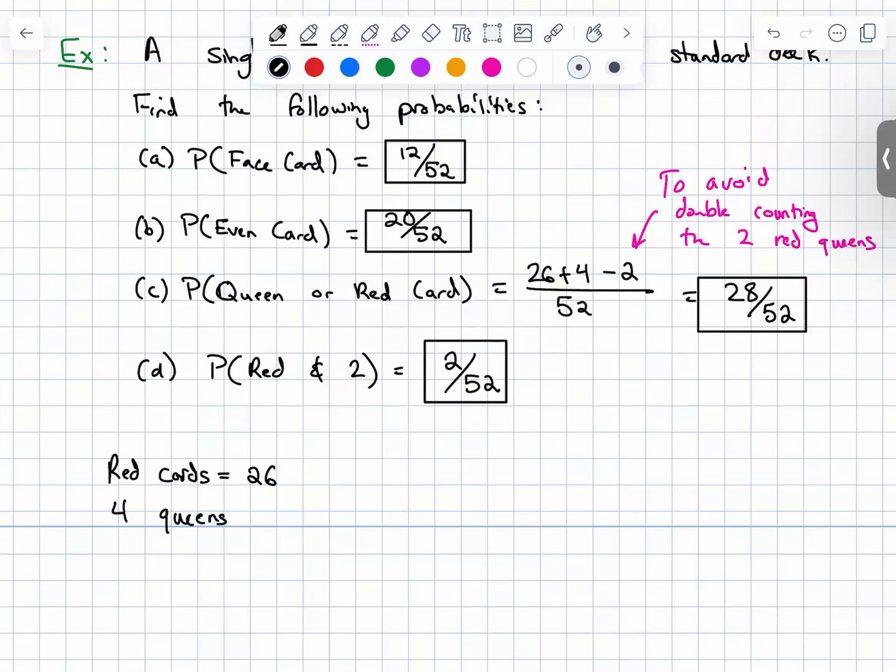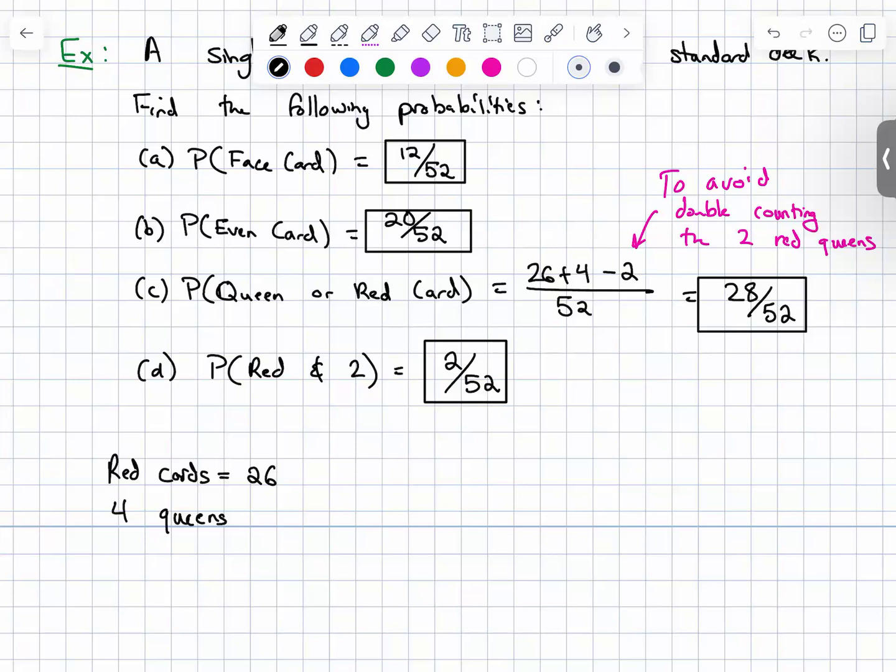Wait, why was it 2? Sorry. Oh, no worries, no worries. I'll explain again. There are only 2 red 2s. Yes, there are 26 reds, but there are only 2 of them that are 2s. I guess what would have made this problem a little more complicated was red and even, because then you have to go through all the red even numbers and count them all up.